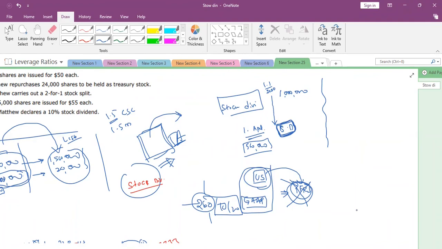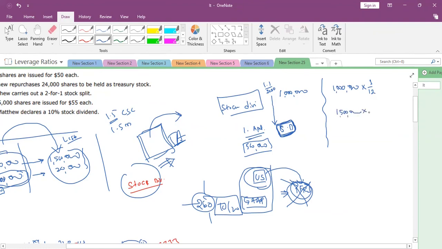As per our earlier discussion, it should be 1 million multiplied by 3 by 12, and then on 1st April, they have declared, so the total is 1.5 million multiplied by 9 by 12. But it is not correct.